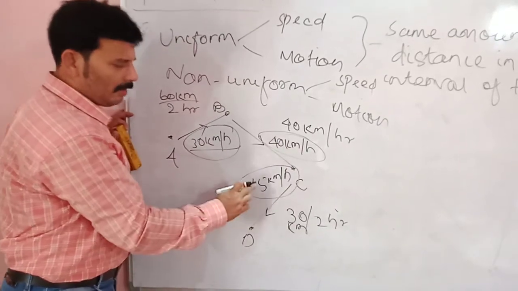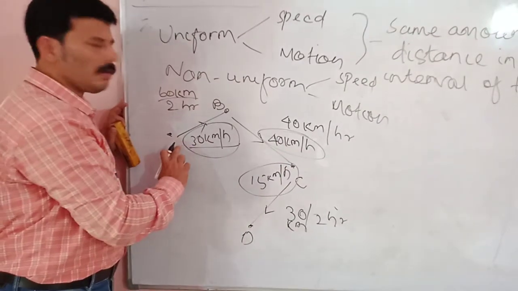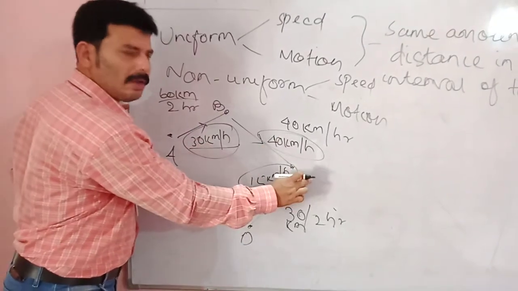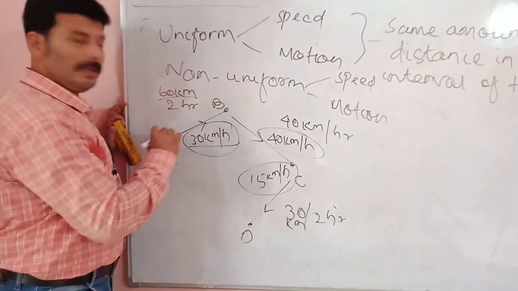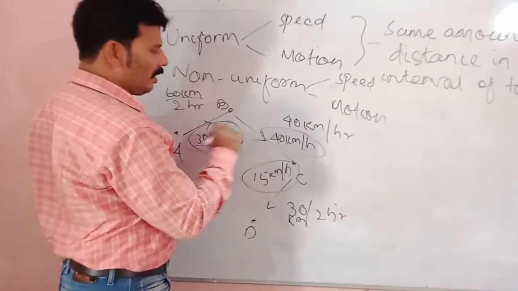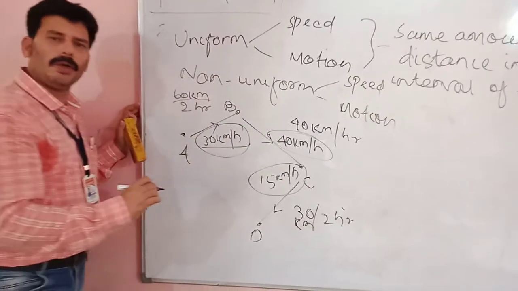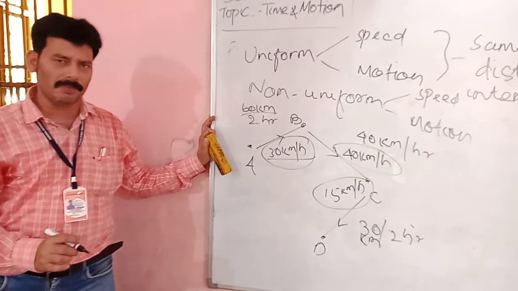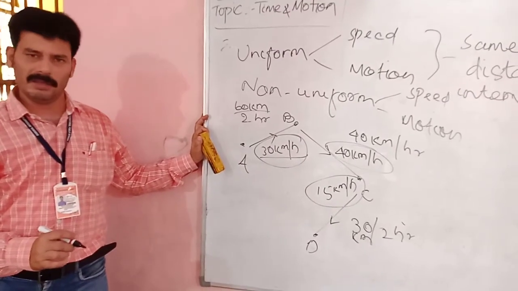From C to D, it covers 15 km in 1 hour. That means overall it took 3 hours: 1 hour from A to B, 1 hour from B to C, and 1 more hour from C to D. For 3 hours he completed 30 plus 40 plus 15, that is equal to 85 km. So for covering 85 km he took 3 hours.